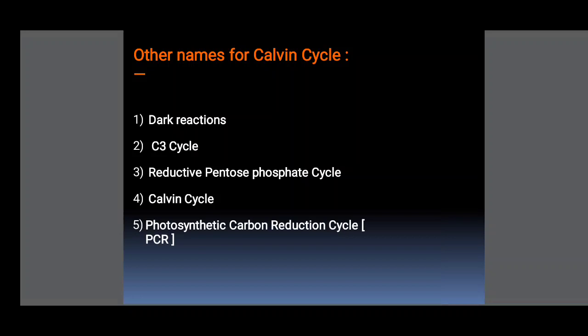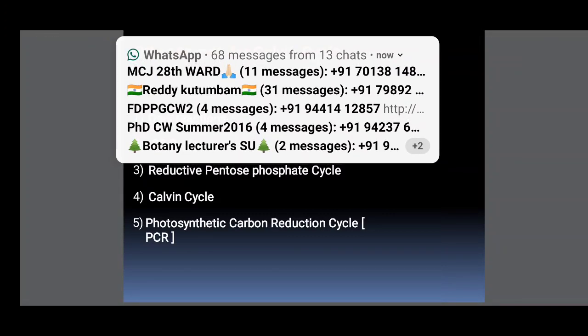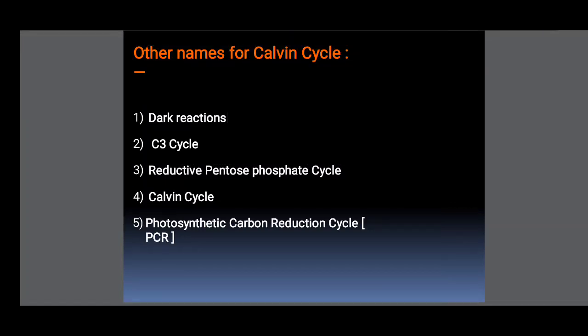Another name is the C3 cycle. It means in this cycle the first formed stable compound is a 3 carbon compound. That's why this cycle is called the C3 cycle. And also the reductive pentose phosphate cycle. The first participating compound is ribulose bisphosphate. It is reductive, so it's called the reductive pentose phosphate cycle.